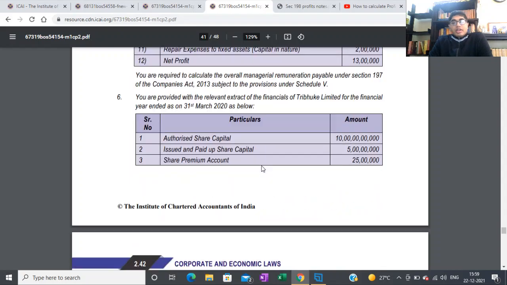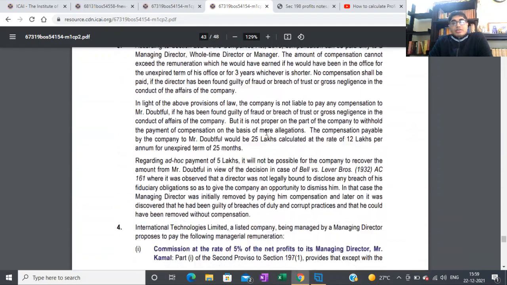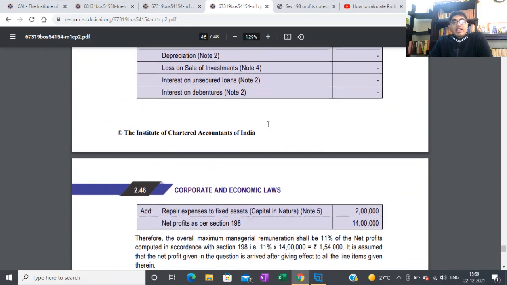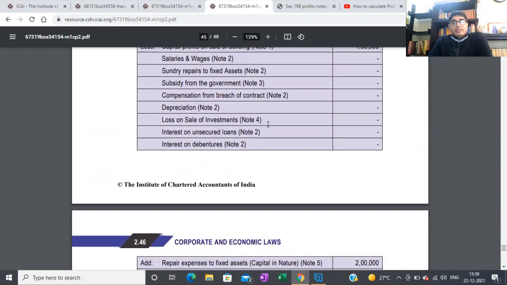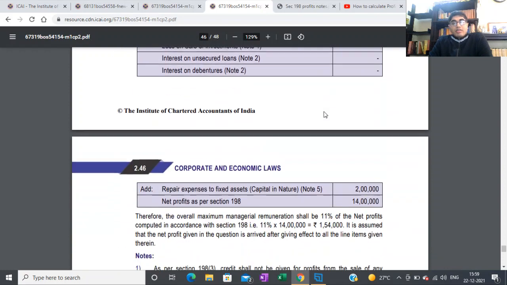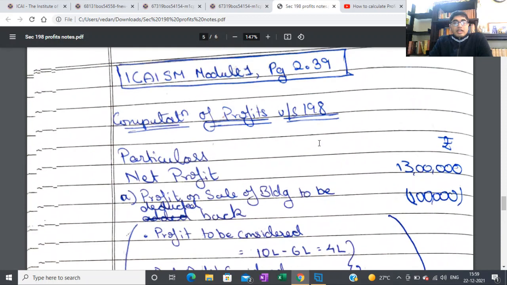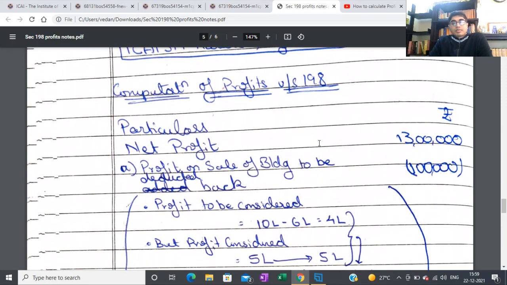So now when we look at the ICAI solution, yeah, looks like they have included the loss on sale of investments. And basically I have also made my solution, but mine is a little smaller. So yeah, here I just made an explanation for this one.